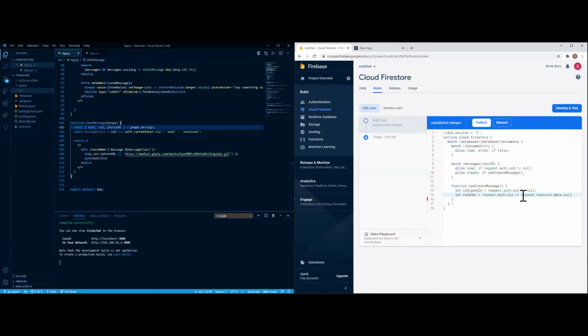Okay. So then now we're going to do the ban portion. So let is not banned equal exists.